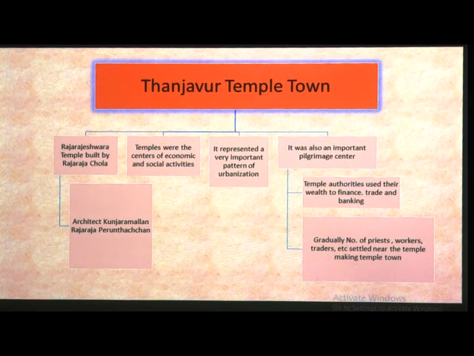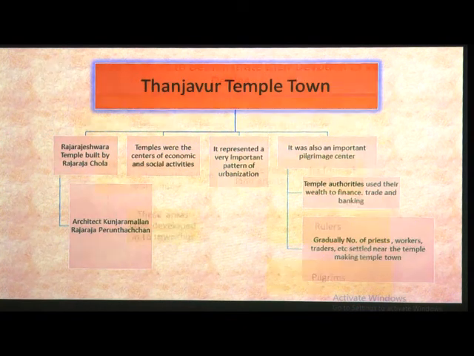Gradually, a number of priests, workers, traders, etc. settled near the temple, making it a temple town. When they were getting more and more donations and many activities were performed near the temples, gradually these priests, workers, traders, etc. settled near the temple and it became a temple town.